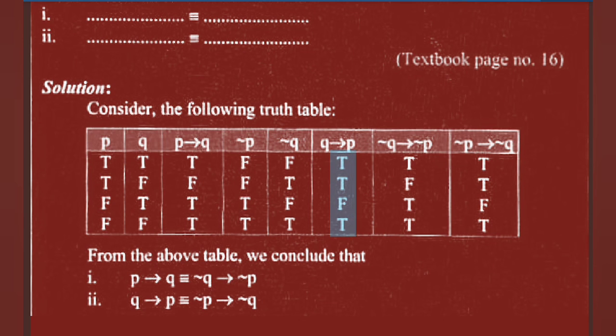Here this value is the same as this column. Since we can write down Q implies P is equivalent to negation P implies negation Q. This is the activity of this statement of the textbook, page number 16.